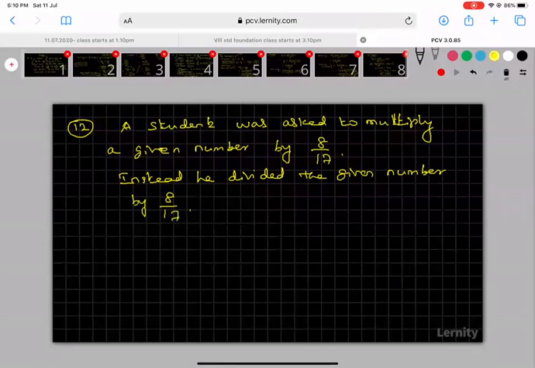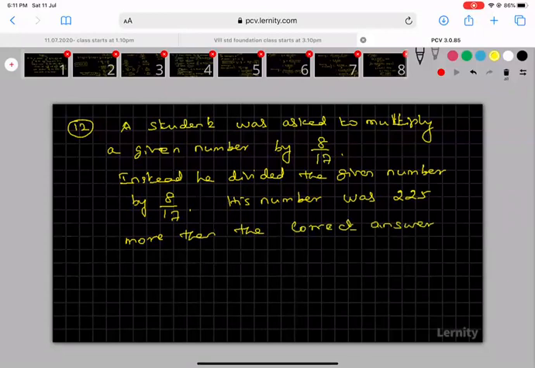His number was 225 more than the correct answer. What was the given number?